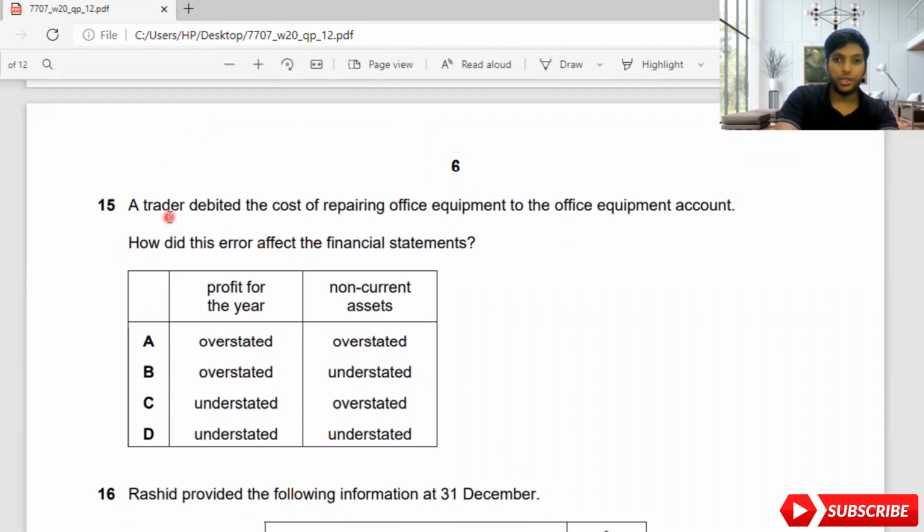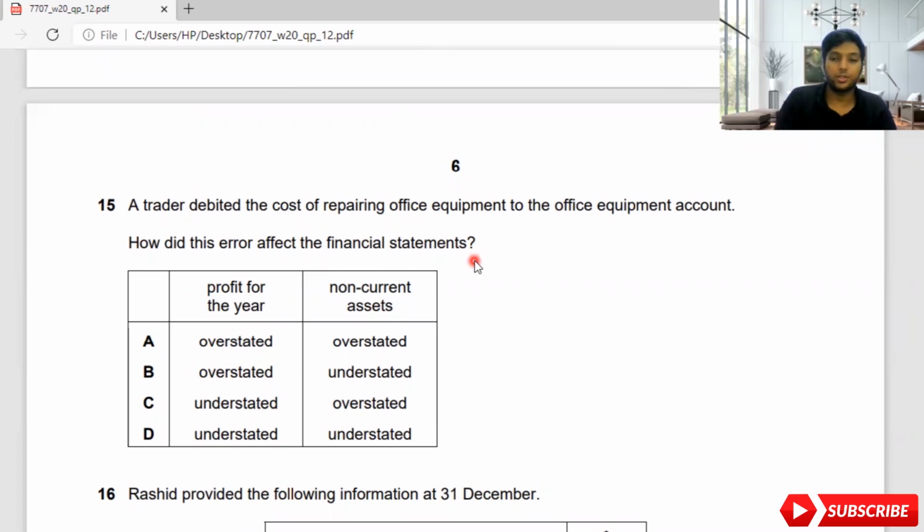Okay guys, moving on to the 15th one. Trader debited the cost of repairing office equipment to the office equipment account. How did this error affect the financial statement? Very easy guys, do not think much on this question. It's very straightforward. Repairing office equipment is an expense. If you take your expense towards an asset account, the non-current asset will increase, which means it will be overstated.